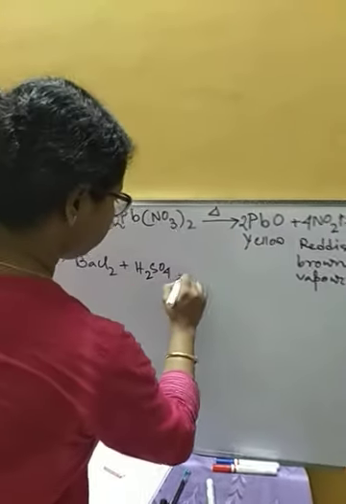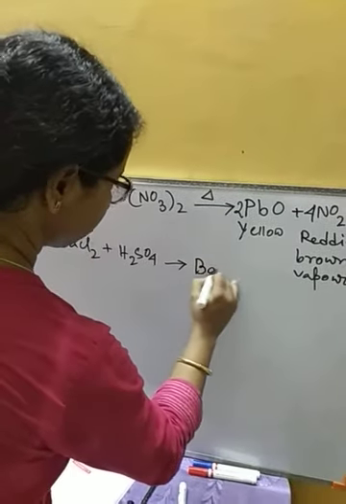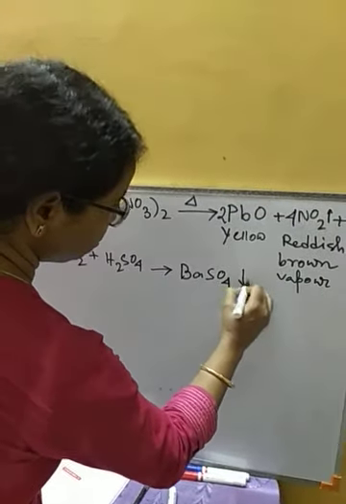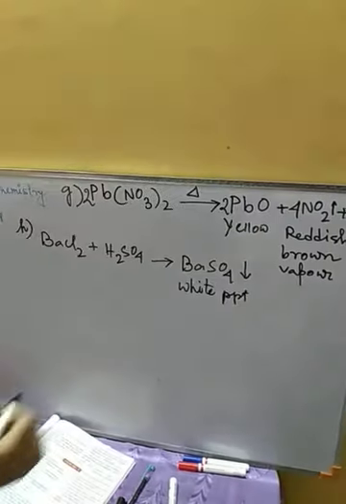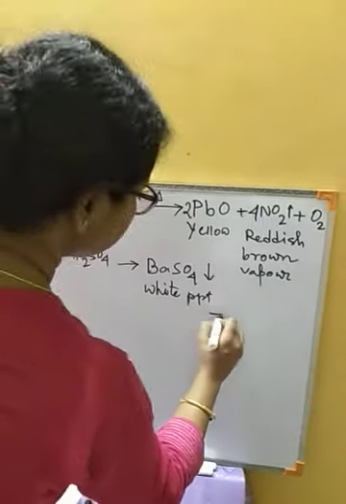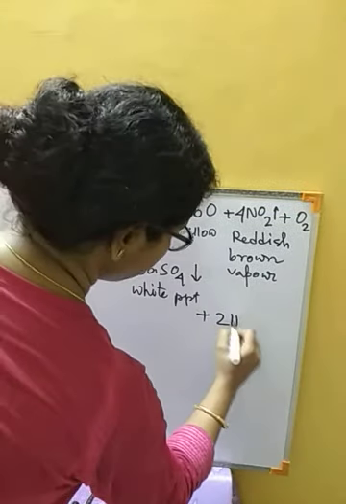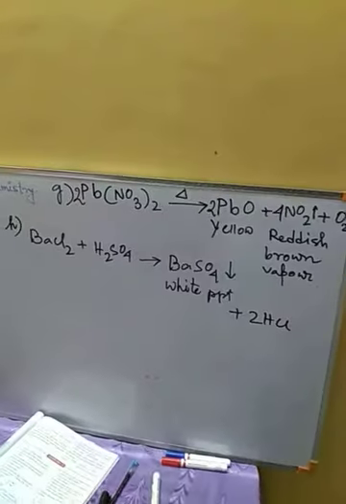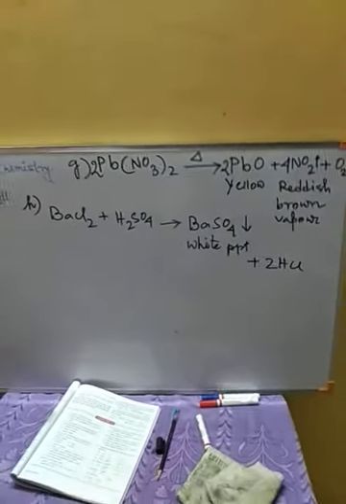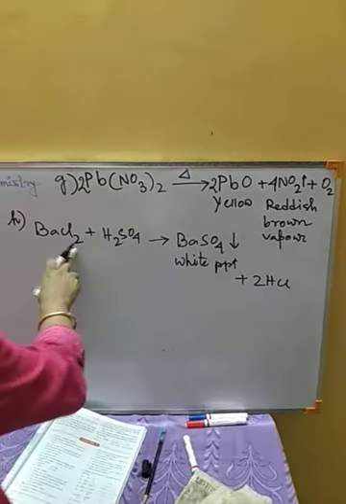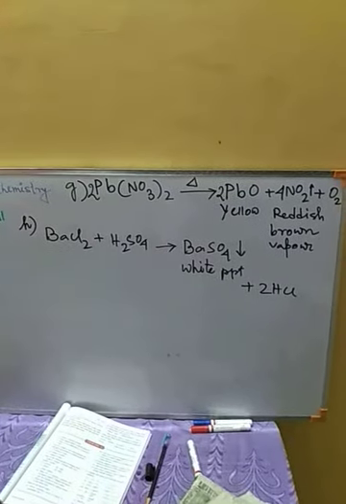We have done this reaction also, I have shown you. So a white precipitate of barium sulfate we are going to get, plus HCl. Okay, so this reaction is already balanced. 2 HCl we are going to get here, as H2 and Cl2 are there. So this is the balanced form of this equation.